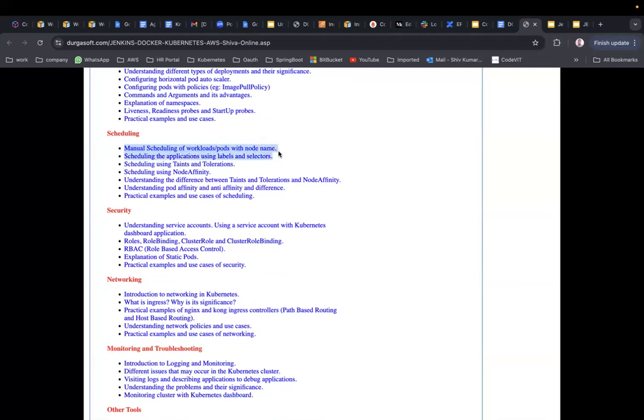So how to schedule applications. Suppose we have 3 different servers in the Kubernetes cluster. I want to deploy my application on the second server only. It should not go to the first and third servers. So how to do that?